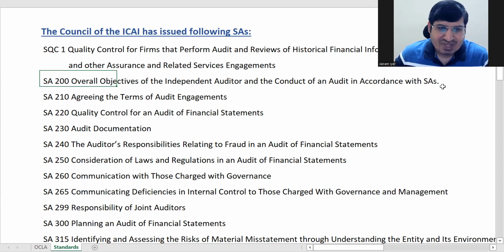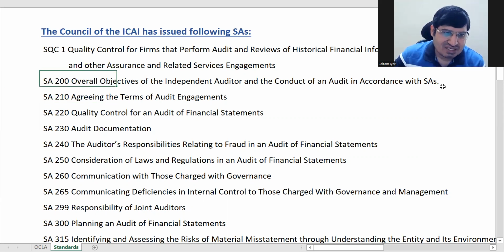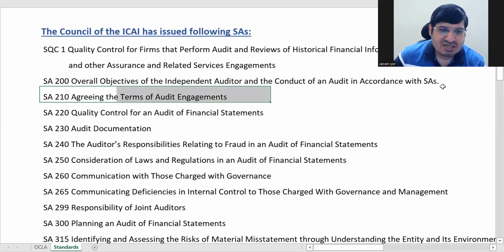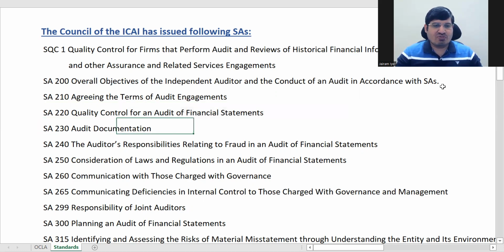After this, I'll just tell you a few. It starts from 200, then normally there will be a difference of either 10 or 5. Next is 210, agreeing the terms of audit engagement. I will tell you how to remember it. 220 is quality control for audit of financial statements, which is quite important. And 230 is audit documentation.